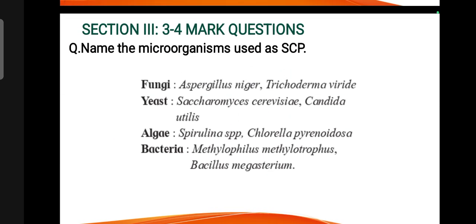Name the microorganisms used as SCP, single cell protein. Fungi: Aspergillus niger, Trichoderma viridae. Yeast: Saccharomyces cerevisiae, Candida utilis. Algae: Spirulina, Chlorella. Bacteria: Methylophilus and Bacillus.